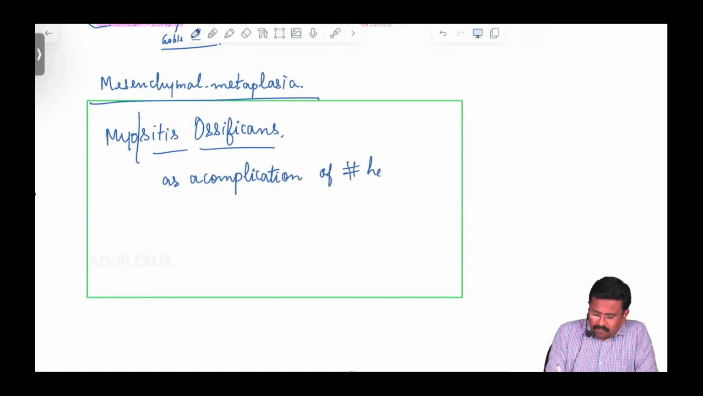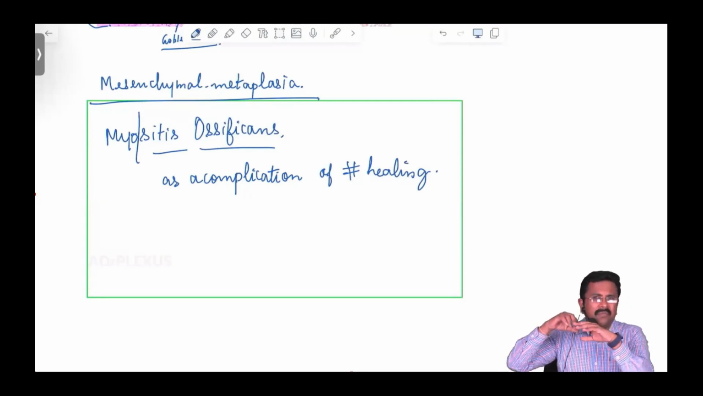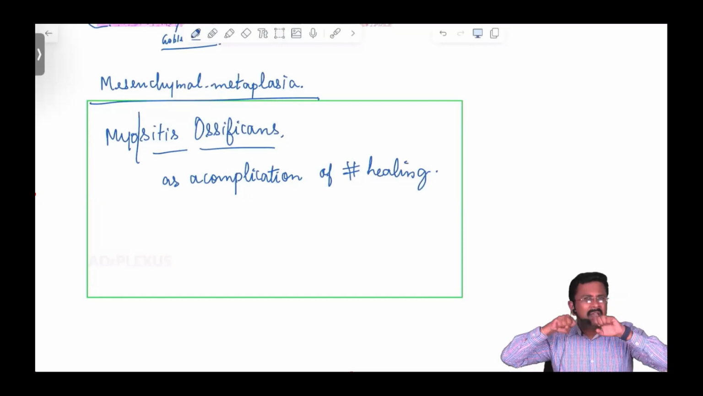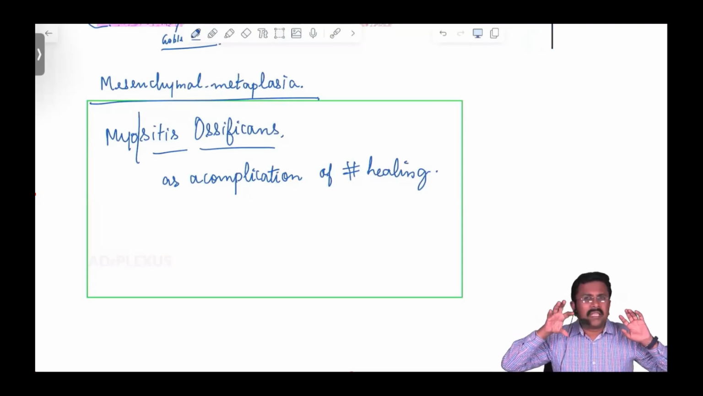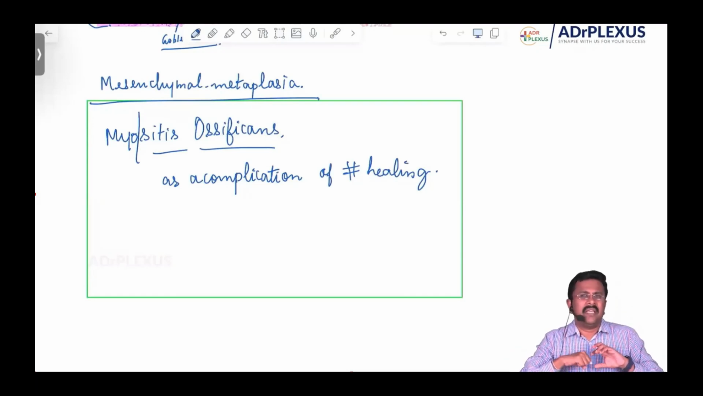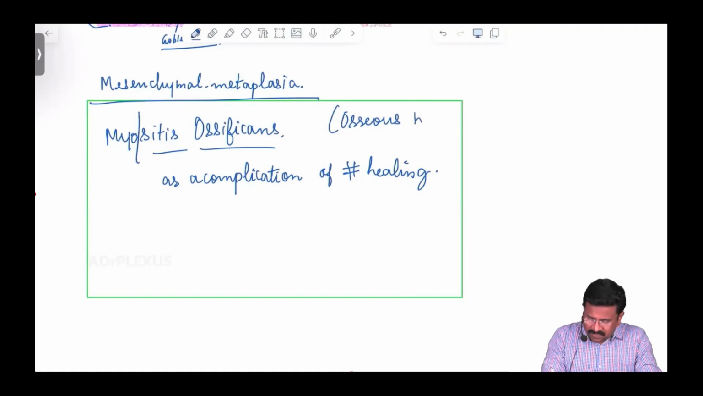So what happens usually in fracture healing? We advise them not to go for native treatment, because they will be manipulating, crushing, and squeezing. So when the injured muscle is given more stress, bone formation occurs within the muscle, and that is the ossificans. This is a type of mesenchymal metaplasia, the osseous metaplasia, where bone formation occurs.